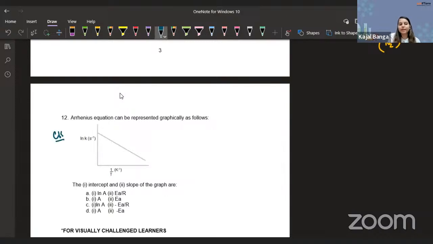That is your chemical kinetics, the Arrhenius equation. As soon as we have this name, Arrhenius equation, just write it down: ln K is equal to ln A minus EA by R. What they're asking can be represented graphically as follows. This is my Y, this 1 by T is my X. Y is equal to mx plus C. Tell me, what will be the intercept and slope?